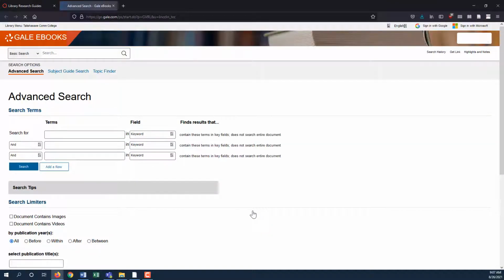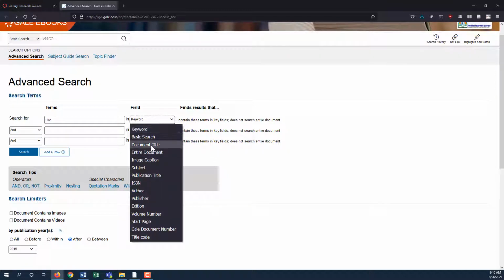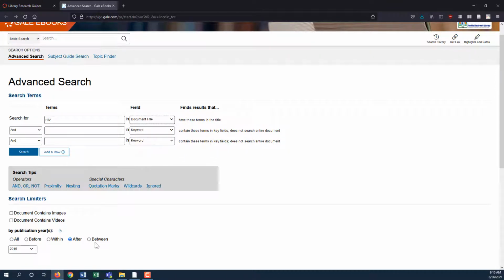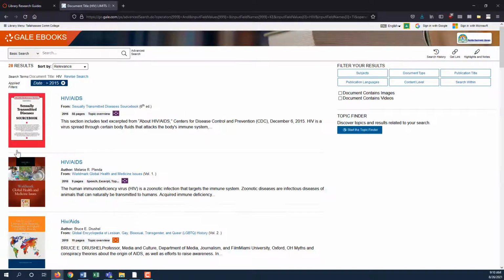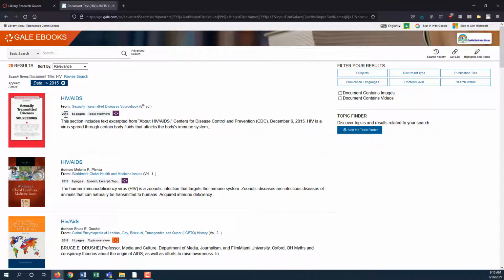For a more general overview, you can search encyclopedia articles in one of our ebook databases, such as Gale Virtual Reference Library. This is in addition to, not a replacement for, the journal article that you will summarize for your PowerPoint project. In this database, it's fine to search for a general term like HIV. I recommend using the drop-down list here to select document title and setting the results to after 2015 before you search.